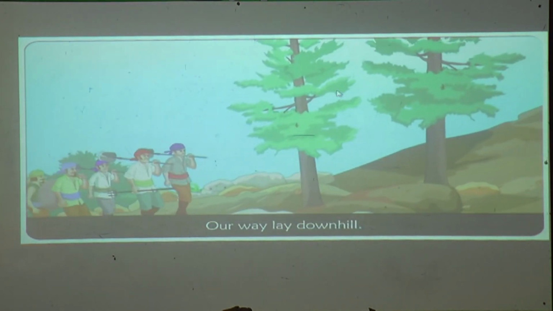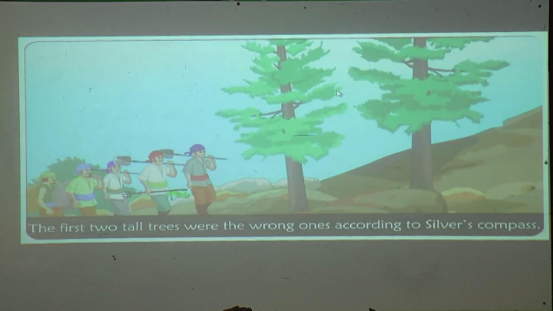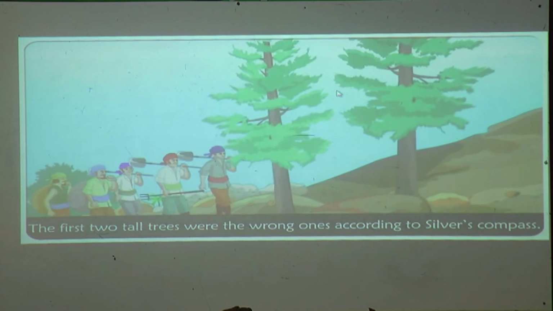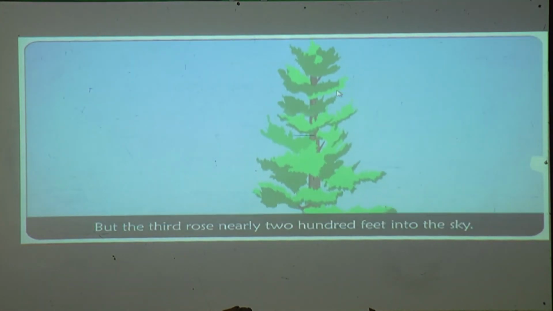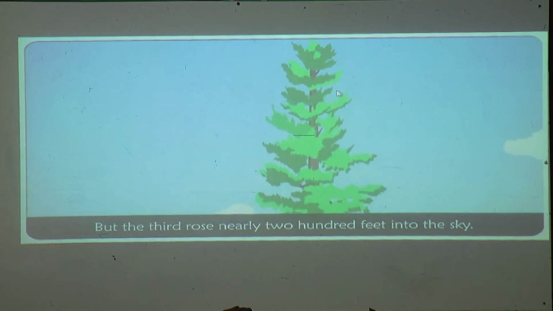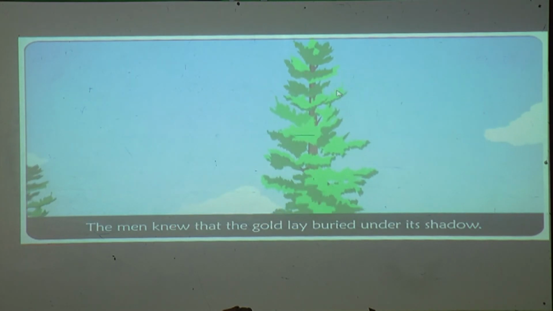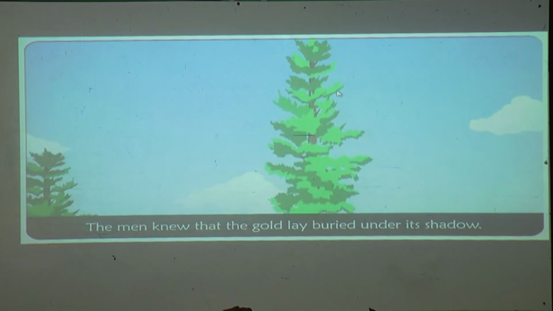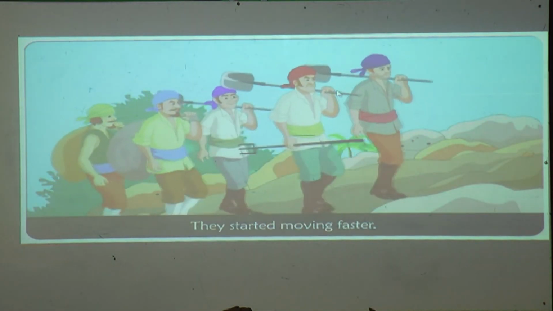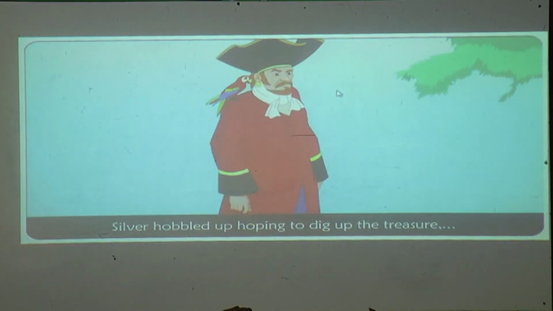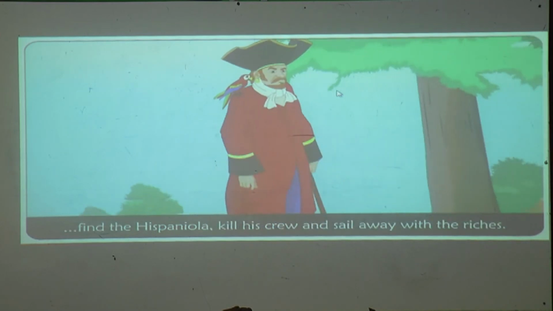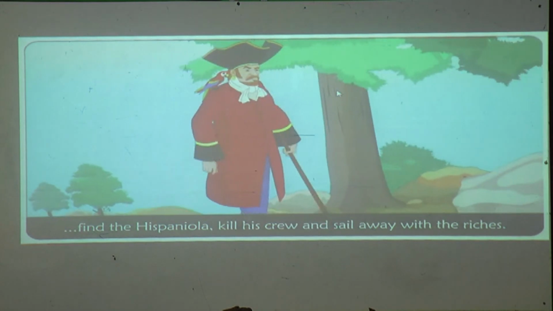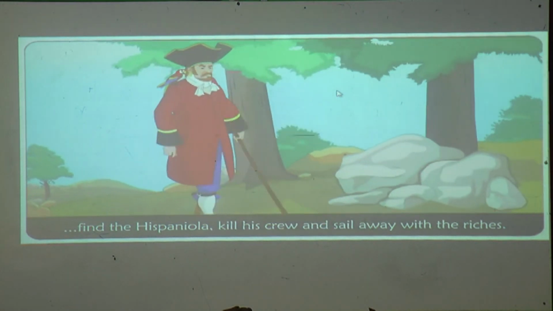Our way lay downhill. The first 2 tall trees were the wrong ones according to Silver's compass, but the third was nearly 200 feet into the sky. The men knew that the gold lay buried under its shadow. They started moving faster. Silver hobbled up, hoping to dig out the treasure, kill the crew of Hispaniola and sail away with the riches.